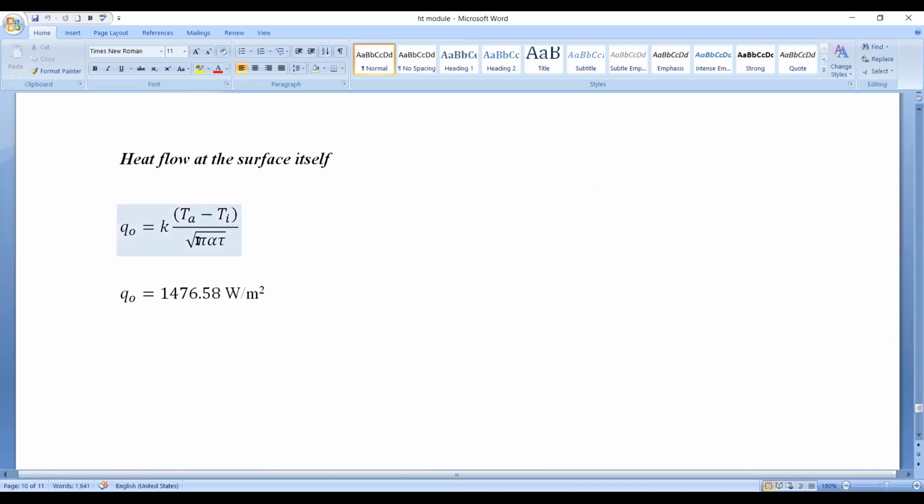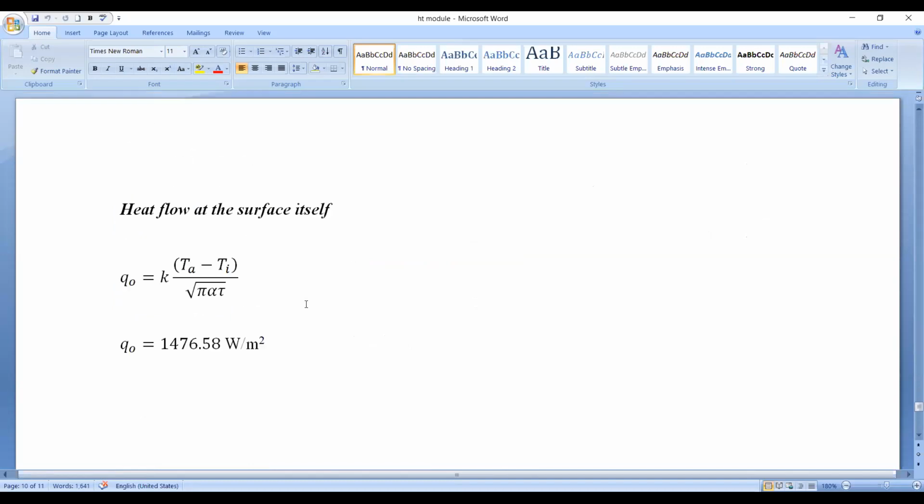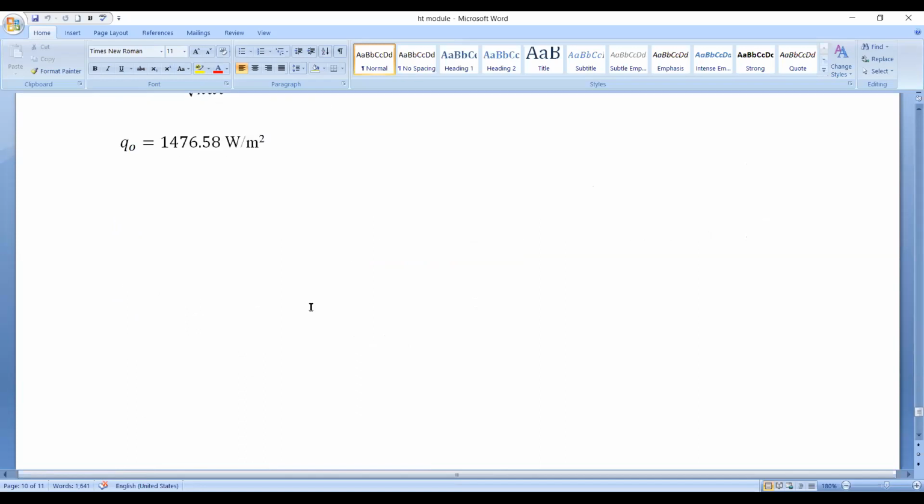Substitute all the values and get the heat flow at the surface. Q naught equals 1476.58 watt per meter square. So this is the required answer for heat flow at the surface itself.